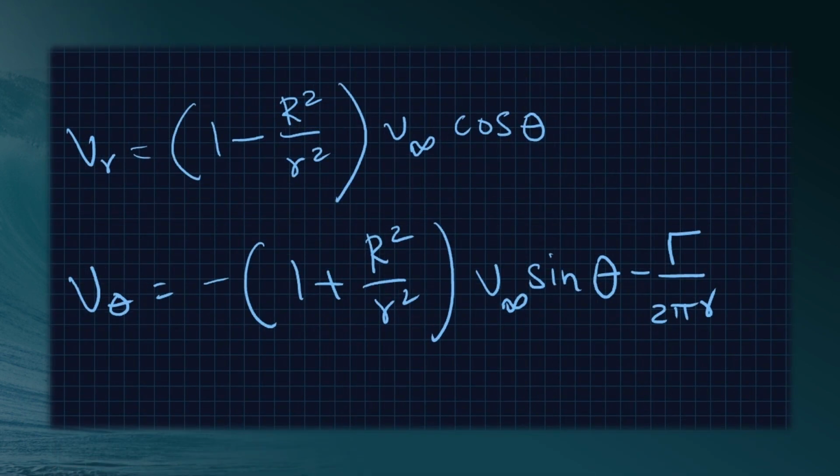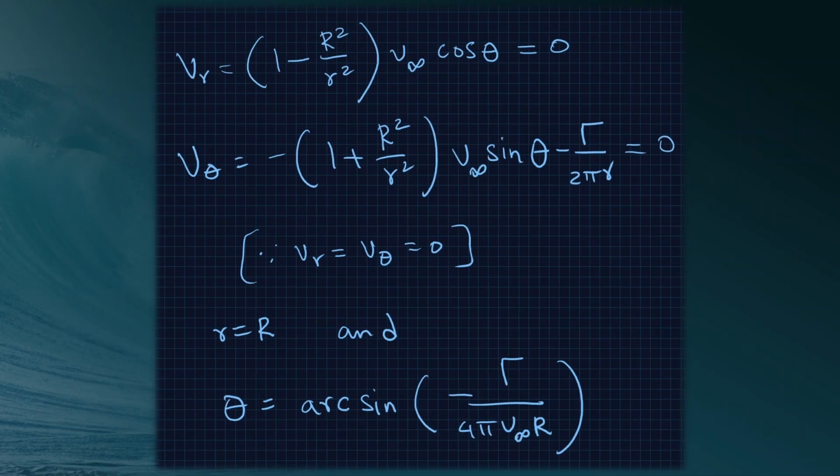Now for non-lifting flow over a cylinder of radius R, the equations for vortex flow we have for the lifting flow over a cylinder of radius R: Vr is equal to 1 minus R square by r square V infinity cos theta, and V theta is given by minus of 1 plus R square by r square V infinity sin theta minus gamma by 2 pi r. To locate the stagnation points in the flow, set Vr is equal to V theta is equal to 0.